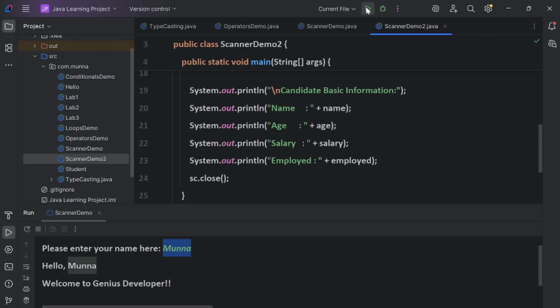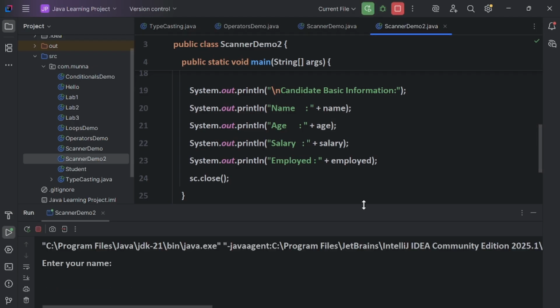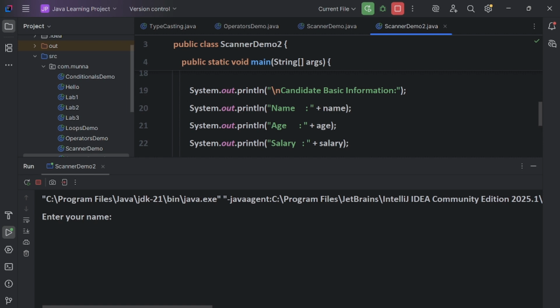Let me run it. Suppose we have to print all the candidates' information. It is asking to enter your name. Let me enter the name. Now it asks to enter your age. Suppose I enter 25. Okay, enter your salary. Suppose I enter something like 5 lakhs.